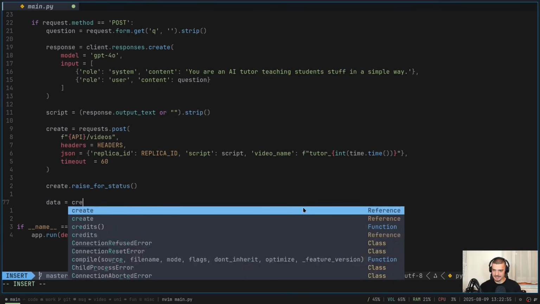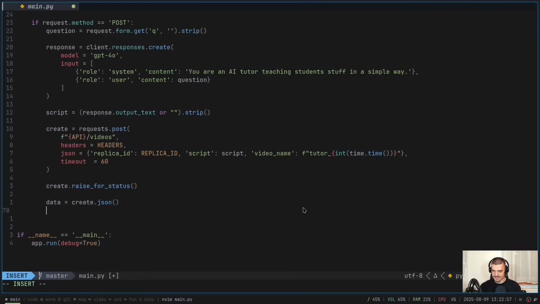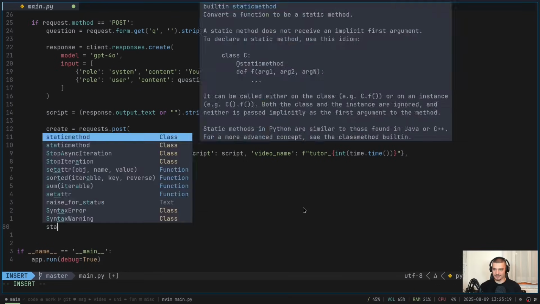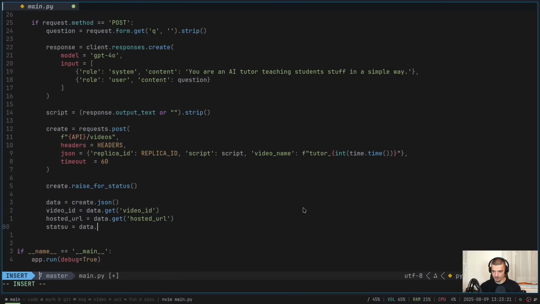So it's going to be create.json. And from this data now we can get the video ID, we can get the hosted URL. So I can say video ID is equal to data.get video ID, like this. Same with the hosted URL. That is also part of the data here. And then also the status. The status can be ready or it can be not ready. So get the status, and by default, I'm going to just return queued. So, of course, status here.